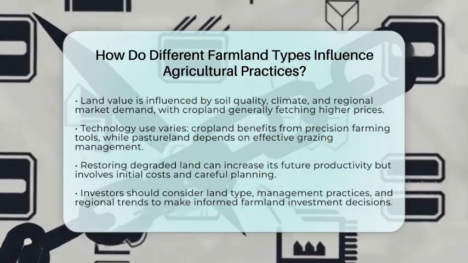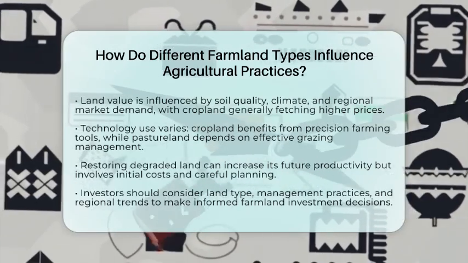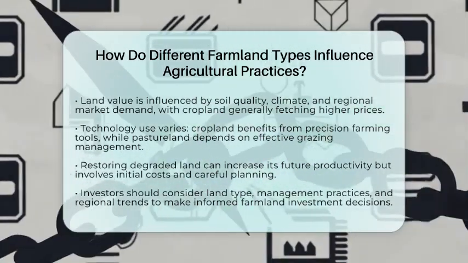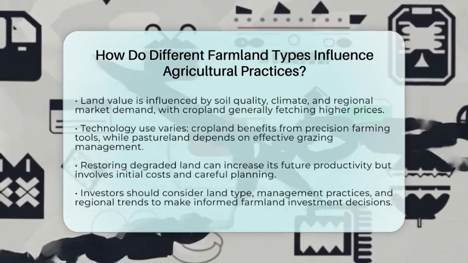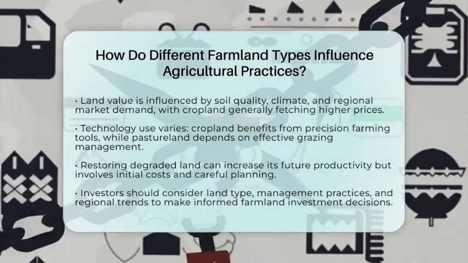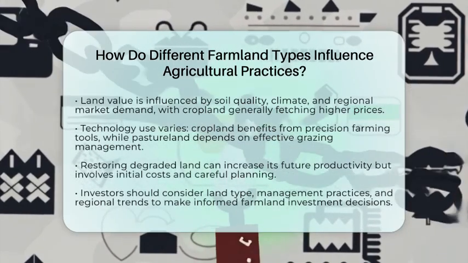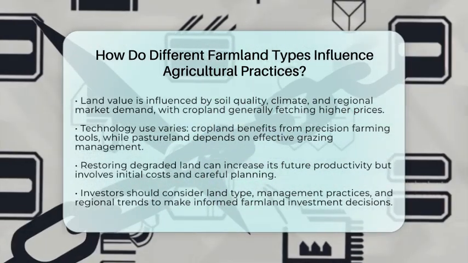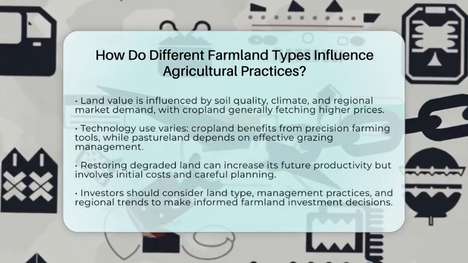When evaluating farmland for investment, soil quality and land type are key. They determine what crops or animals can thrive there and what kind of management is needed. The region's market demand and land use trends also influence prices. For example, if a region shifts from cropland to pasture, land values can change.